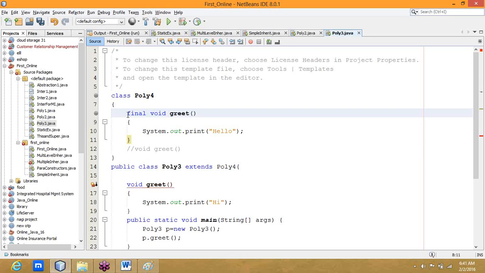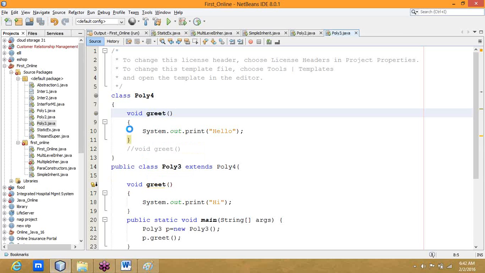When I'm using final for greet, it cannot be overridden. Check out the error: the method is declared final, so it cannot be overridden. Like that, if you want to avoid overriding for some methods, we have to keep them as final.